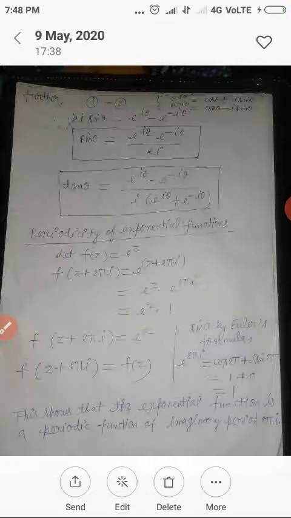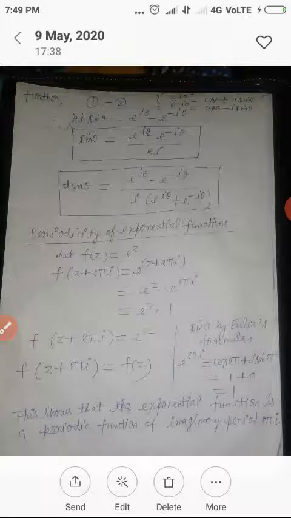Now we evaluate the formula of tan theta. Tan theta equal to sin theta upon cos theta. Now I am putting here the value of cos theta and sin theta. Cos theta equal to e to I theta plus e to minus I theta upon 2, and the value of sin theta equal to e to I theta minus e to minus I theta upon 2I. So I am putting these values in place of sin theta and cos theta.